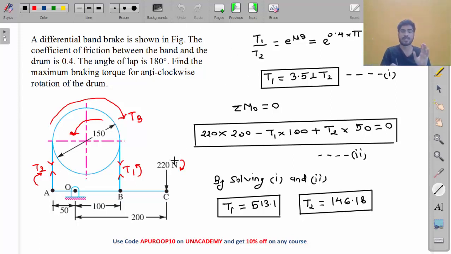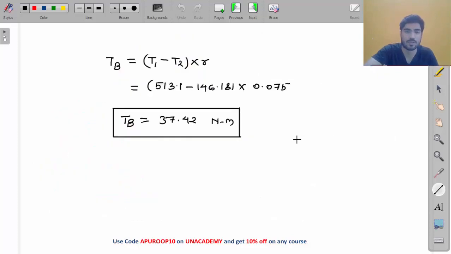If you know the braking force, to calculate braking torque you first need two equations between T1 and T2. One is this relation, and the second is taking moment about point O. Then solve these and you will get T1 and T2. Once you get T1 and T2, you can easily find the braking torque.